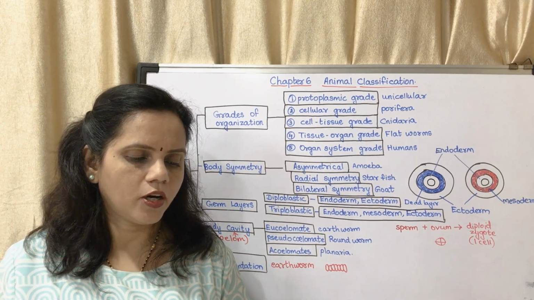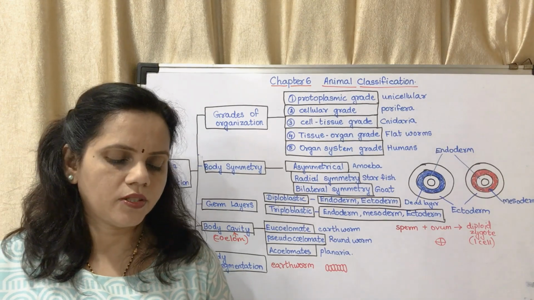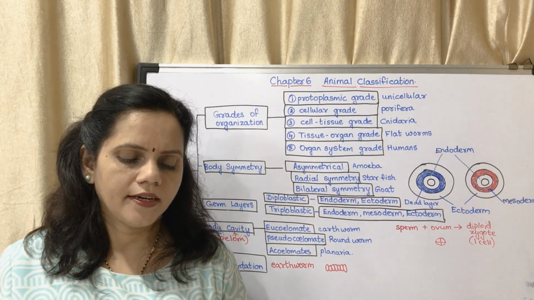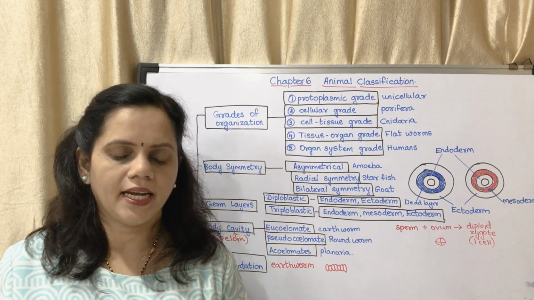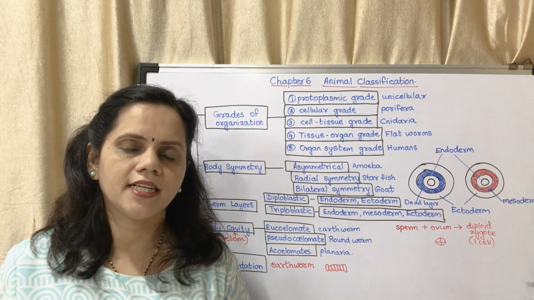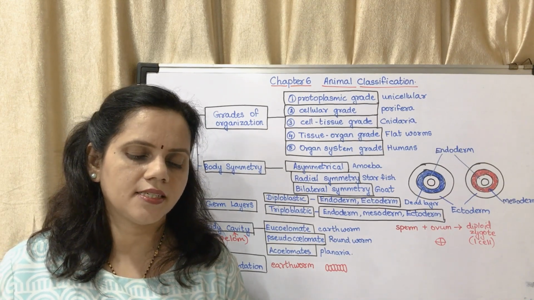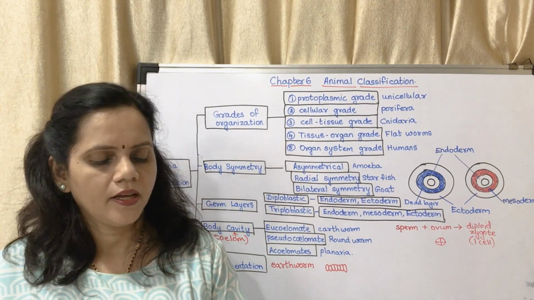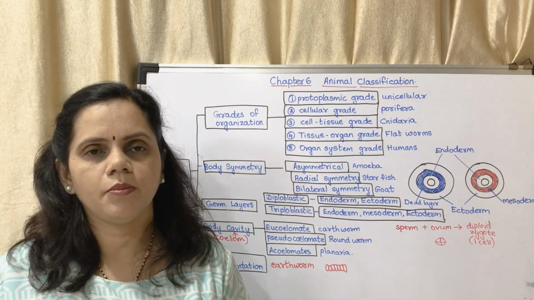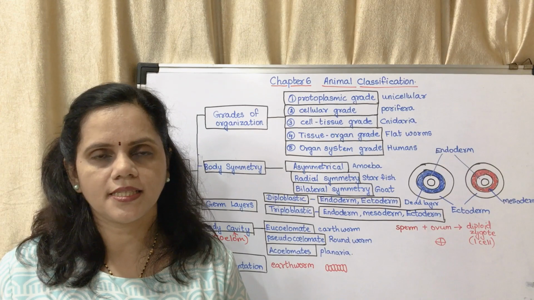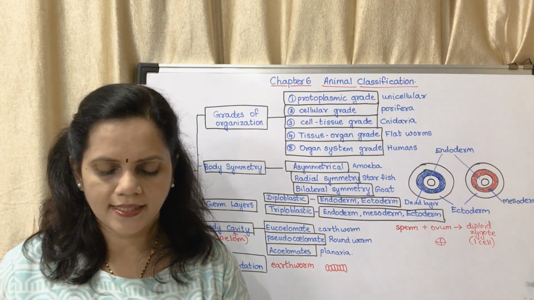Next is about body symmetry. The diagrams given, figure 6.9, asymmetrical body, radial symmetry, and bilateral symmetry. Okay, so radial symmetry is at any angle if you cut it, and bilateral symmetry is longitudinal. Next is germ layers, diploblastic, triploblastic. You have to study what is diploblastic and what is triploblastic.